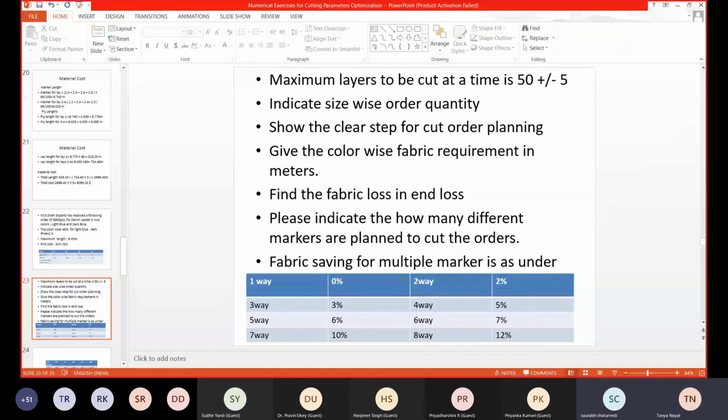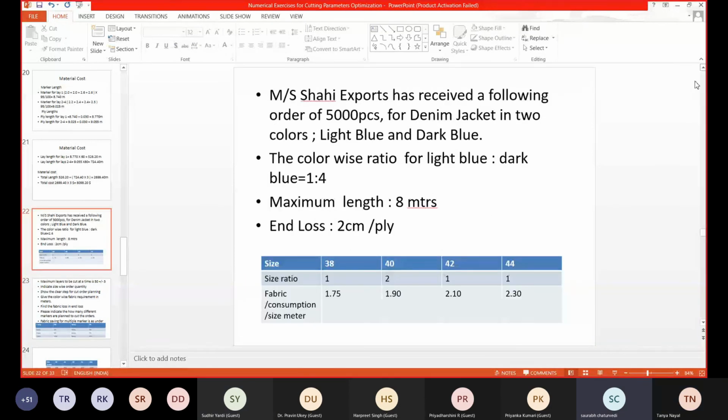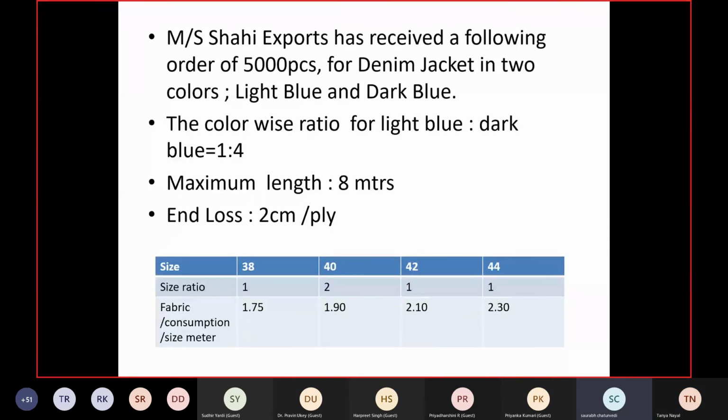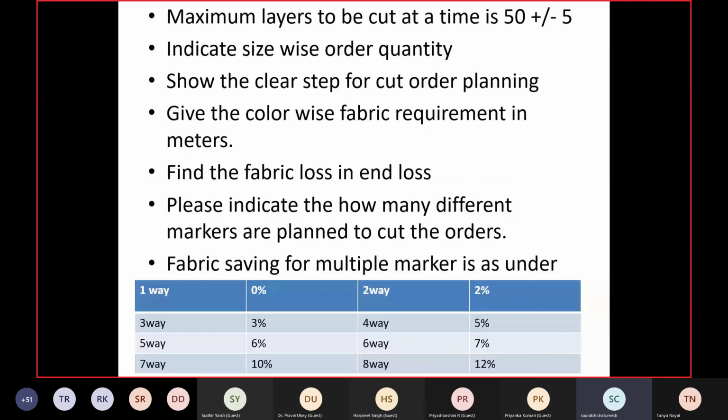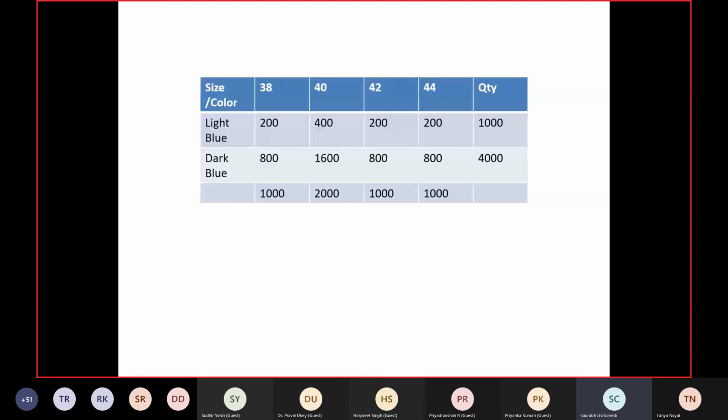Okay, let's see. I hope the slide is visible. I'm not able to see the chat now. In case the slide is not visible, just raise your voice. Visible, sir. So this is the ratio and loss. First of all, you need to calculate the sizes in light blue and dark blue.